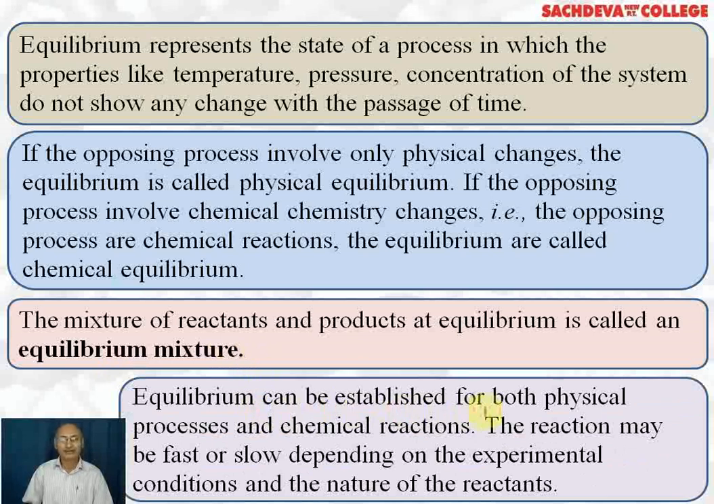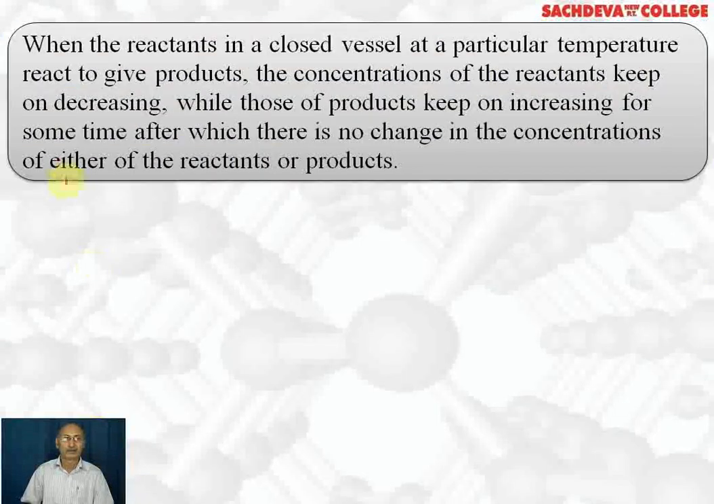Equilibrium can be established from both physical processes and chemical reactions. As we have discussed, both physical and chemical equilibrium types are possible. The reaction may be fast or slow depending upon experimental conditions and the nature of reactants. Now, when the reactants are in a closed vessel, underline this in mind, closed vessel, because in an open vessel, products will escape and equilibrium cannot be attained.